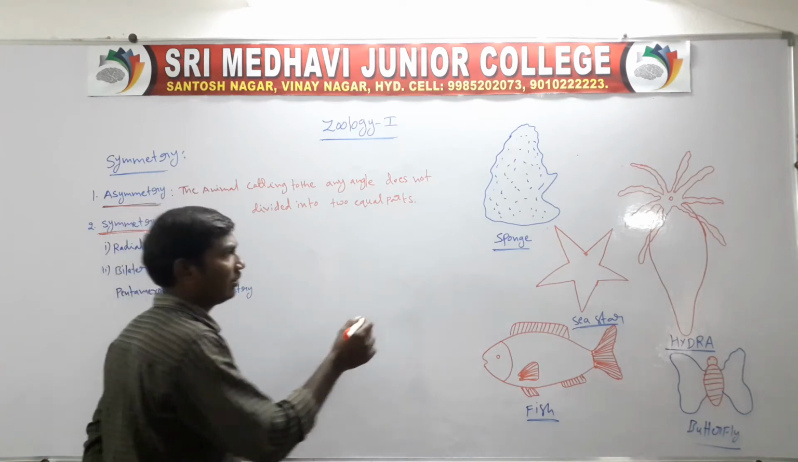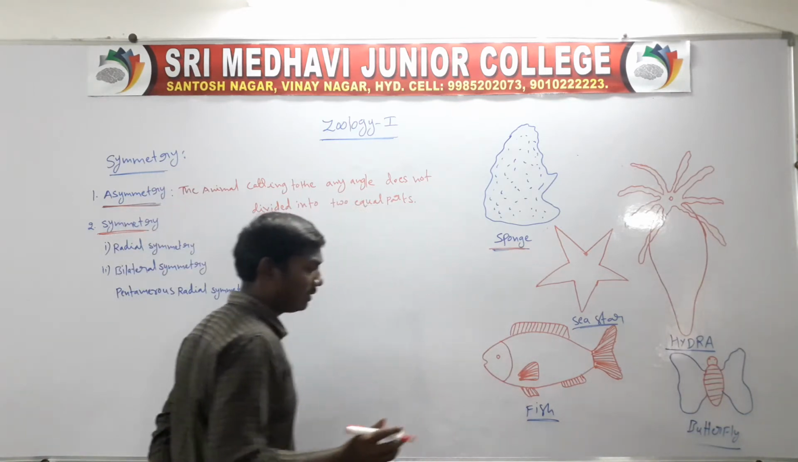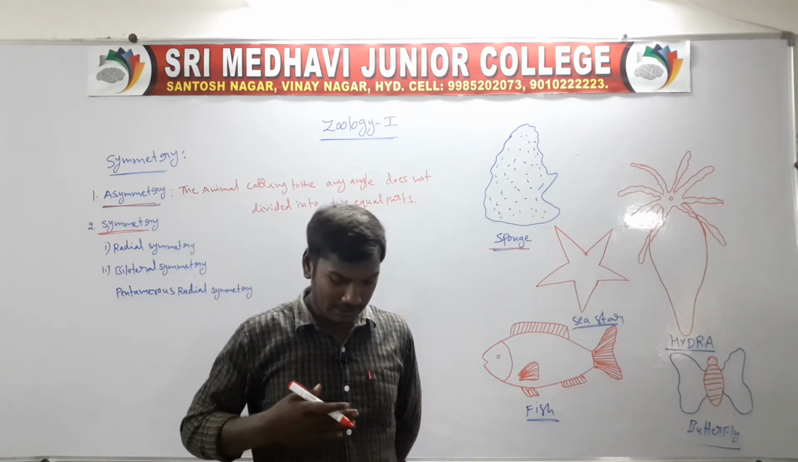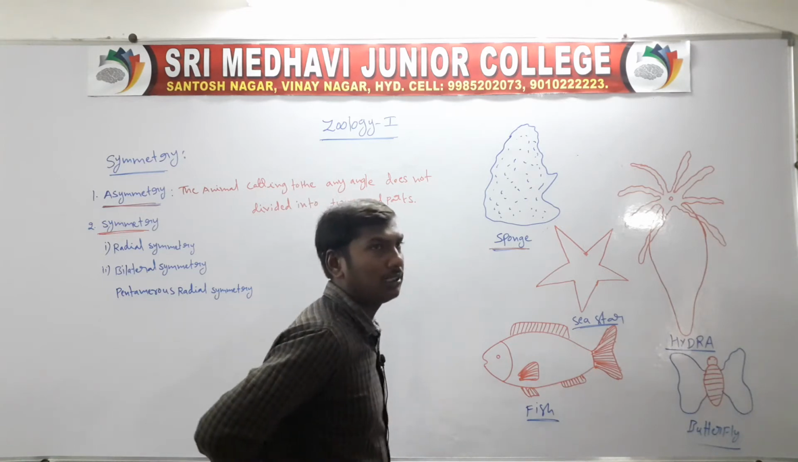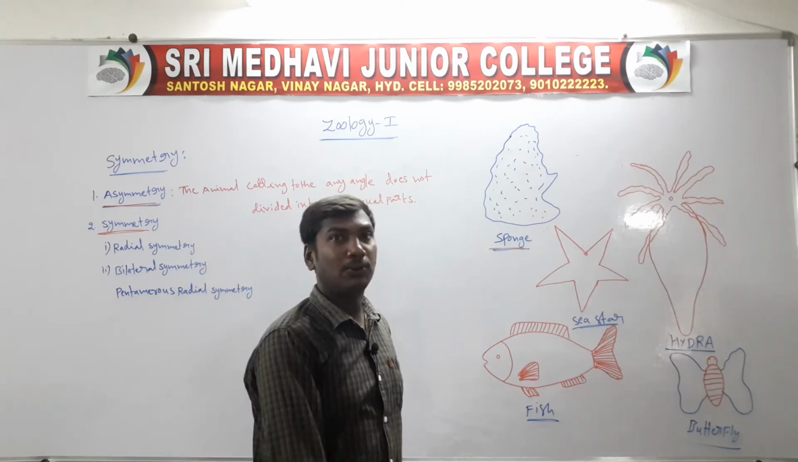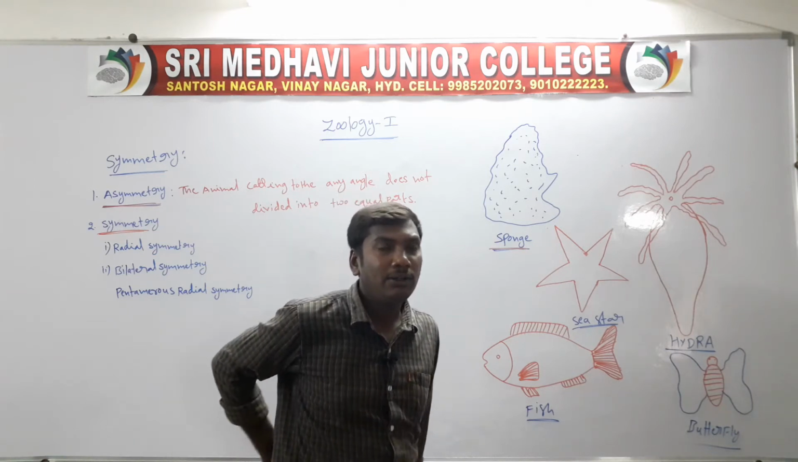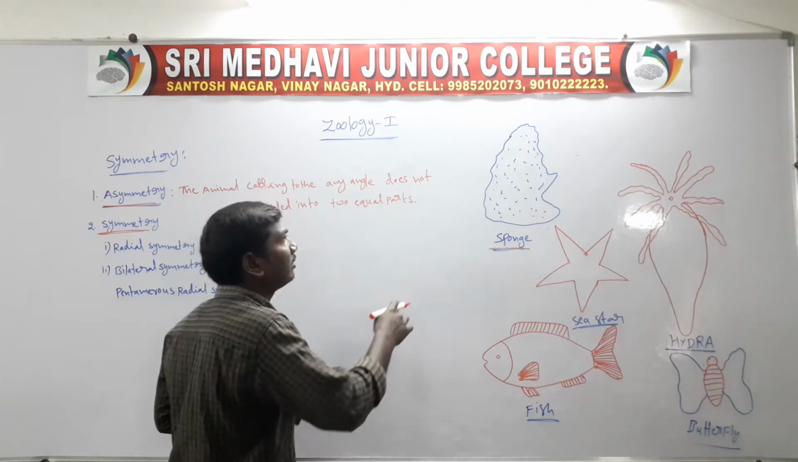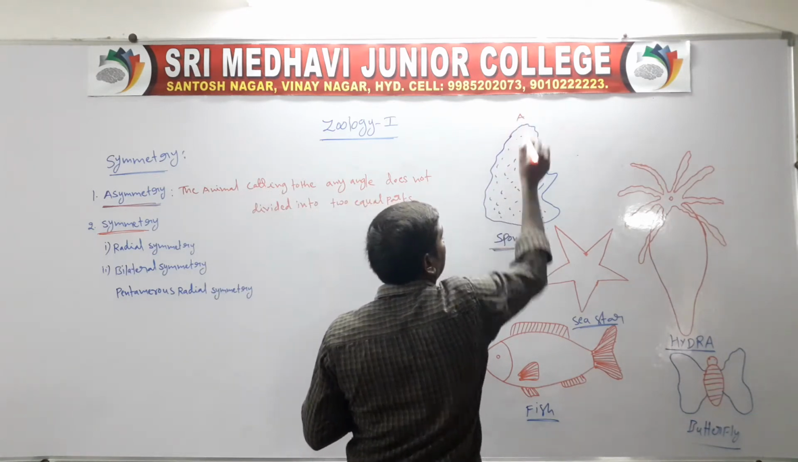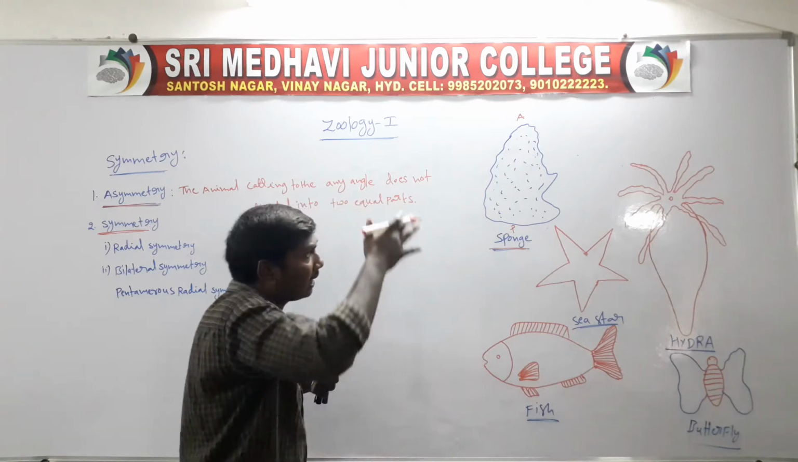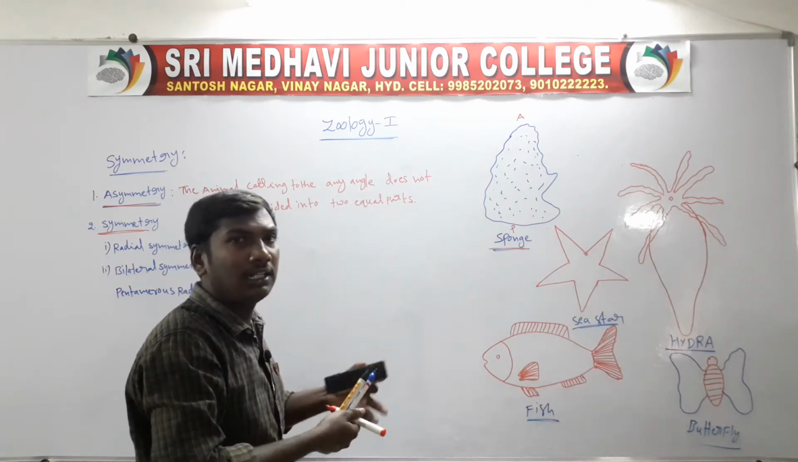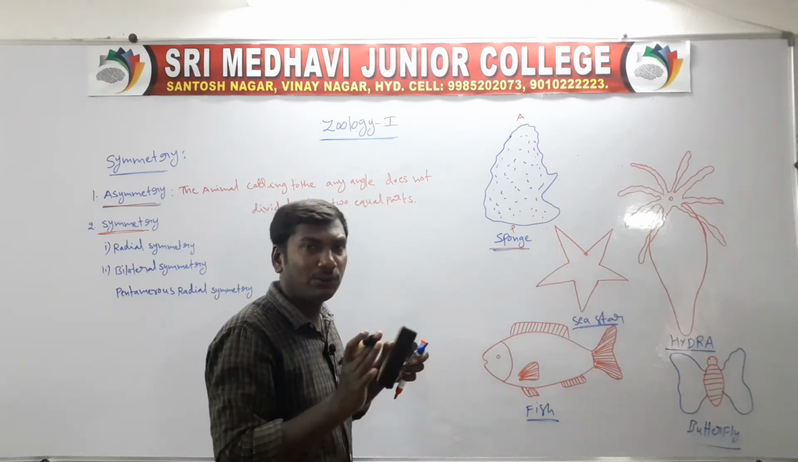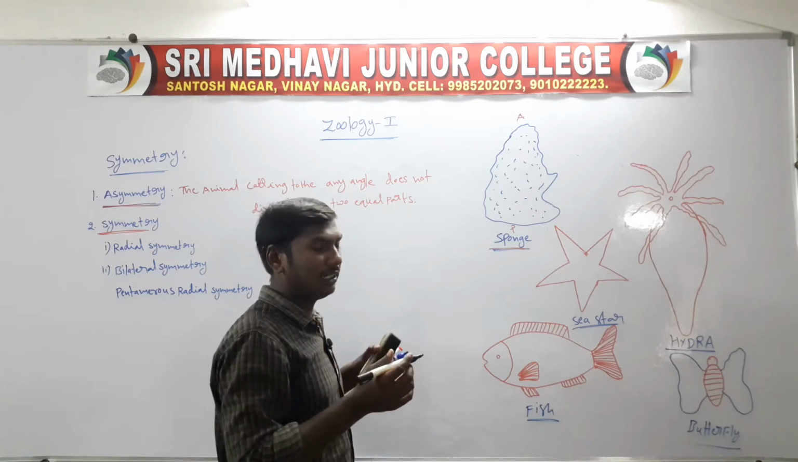Example, sponges. These are the anterior side, downwards the posterior side. These are the ventral side, these are the dorsal side. Cutting the organism from anterior to posterior does not divide it into two equal parts. So, these are called asymmetry.